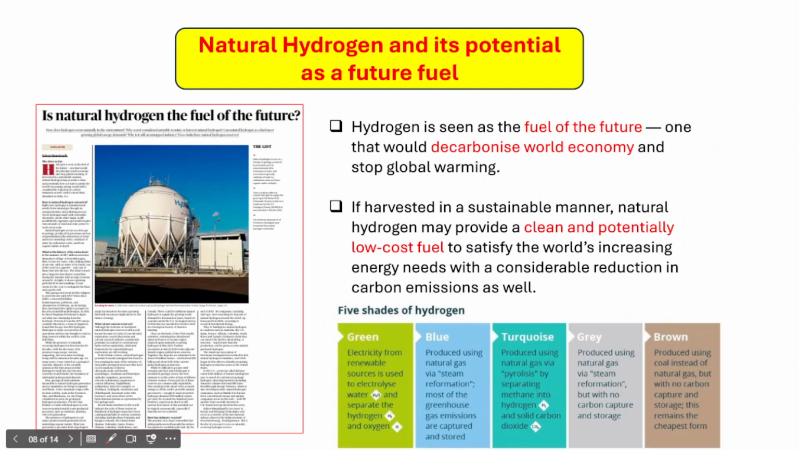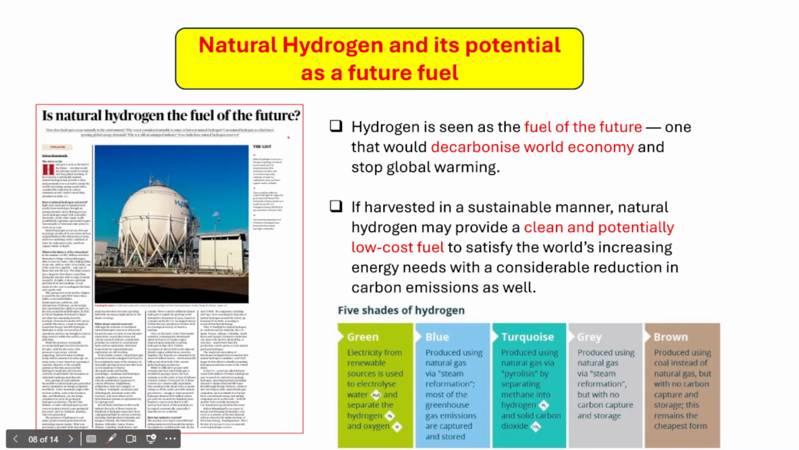So the next important topic is natural hydrogen and its potential as a future fuel. In the previous classes also we have discussed hydrogen as a fuel several times, and in fact hydrogen itself is of different types based on the process of production. For example, it could be blue hydrogen, green hydrogen, gray hydrogen, brown hydrogen. Hydrogen is itself a green fuel, but the way hydrogen is produced actually determines what sort of hydrogen it is, right?